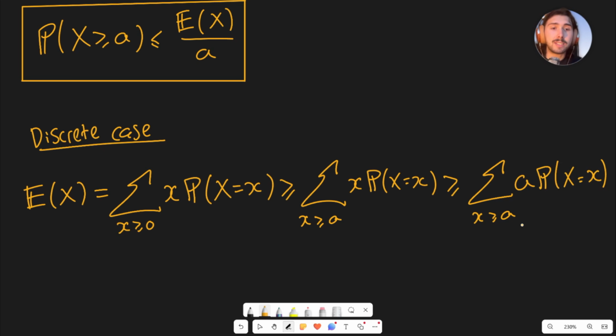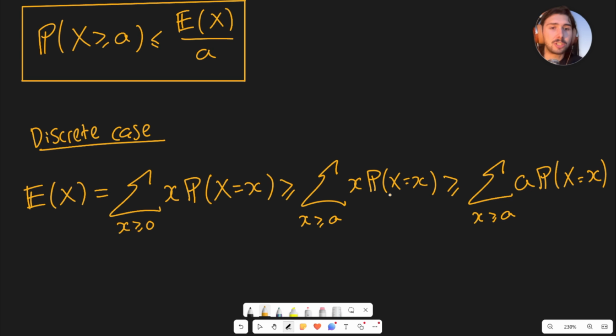Maybe we're adding up over the natural numbers, so x is 1, then 2, then 3, then 4, then 5, etc. If we sum over every value of x bigger than or equal to a, but we're doing a times the probability, it's fixed. So for every value of x that's actually bigger than a, the thing on the left is going to be bigger than the thing on the right.